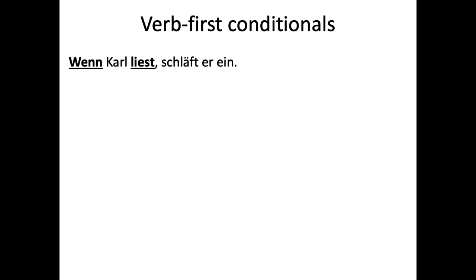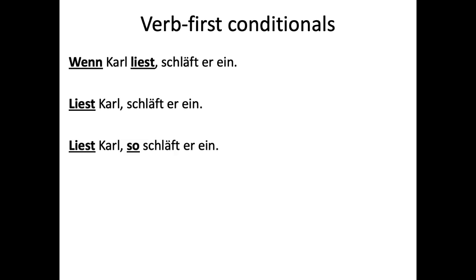Yeah, so we had, wenn Karl liest, schläft ein. You can do it with the wenn, obviously. That's a choice that you can make if you want to say wenn. It makes it very clear. But it's also possible and very common in academic writing to leave it out and it's just implied. Liest Karl, schläft ein. So it's just implied by the word order that the "if" is actually in there.